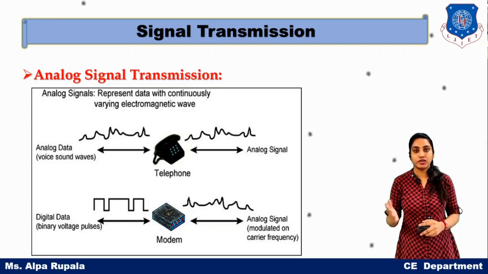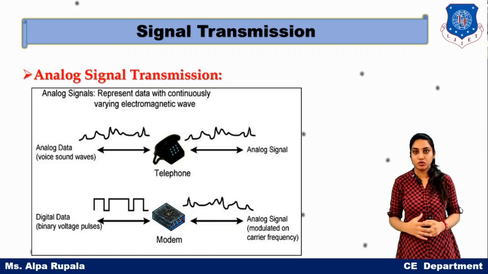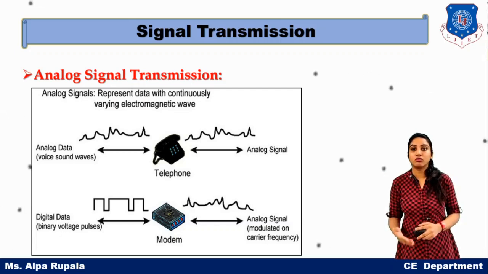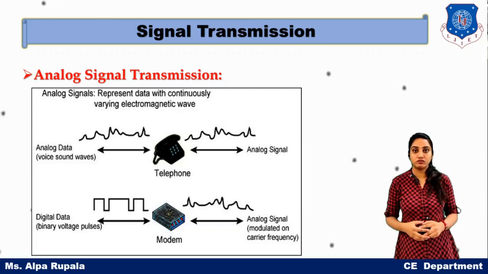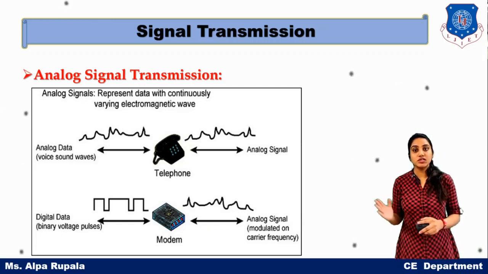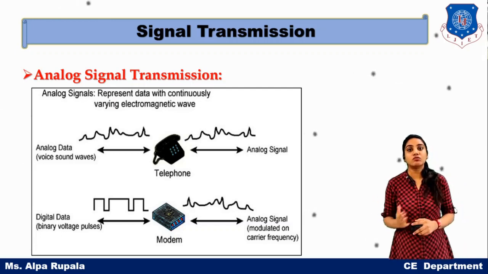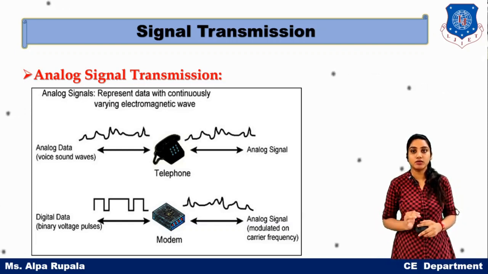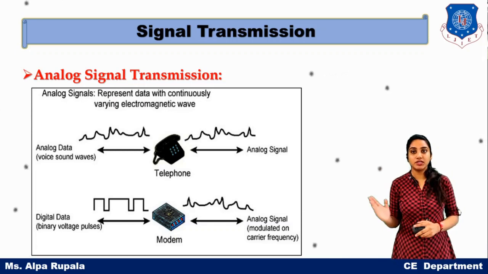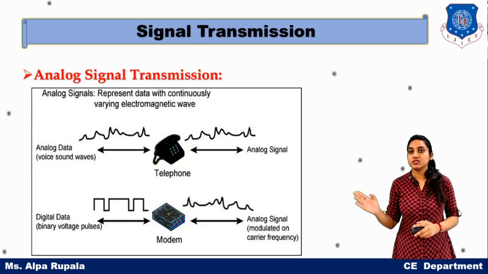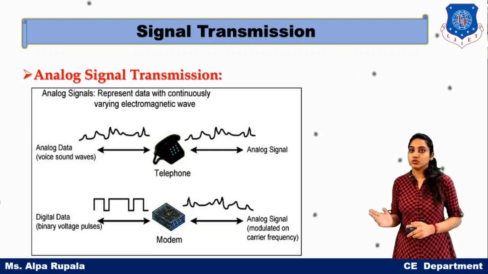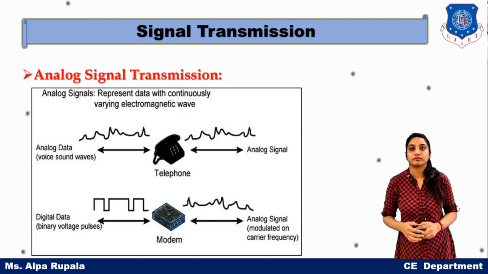Nowadays we have a Wi-Fi connection at our home, which depends on your modem, and then we have the Wi-Fi router. The modem is nothing but the modulator and demodulator, a device which modulates and demodulates. So ultimately, the digital data is reconstructed into an analog form and then transmitted. So a modem is required.